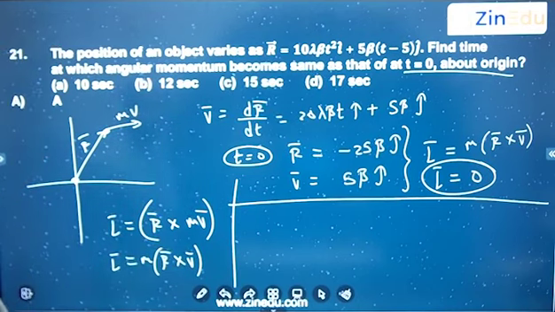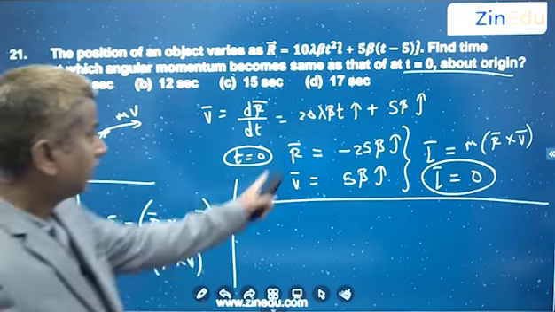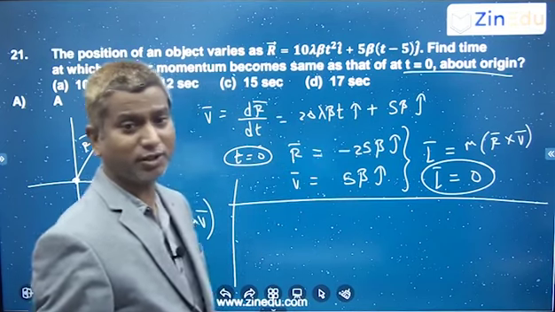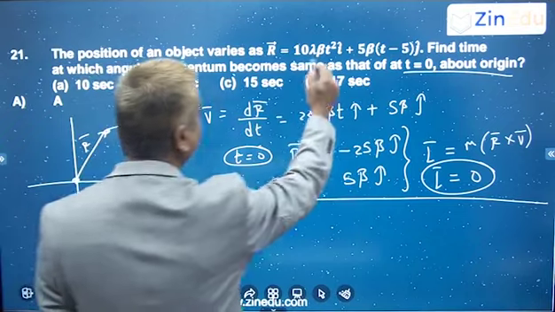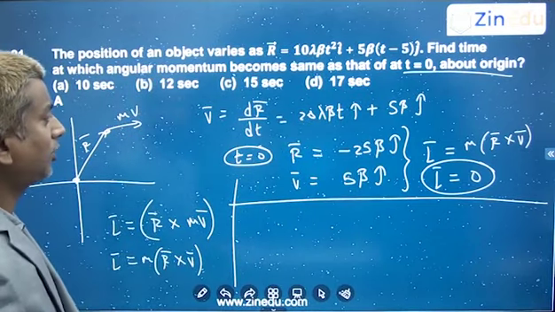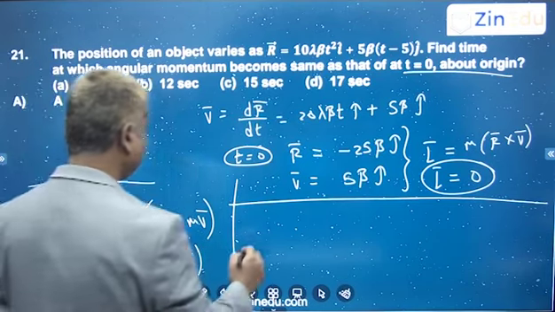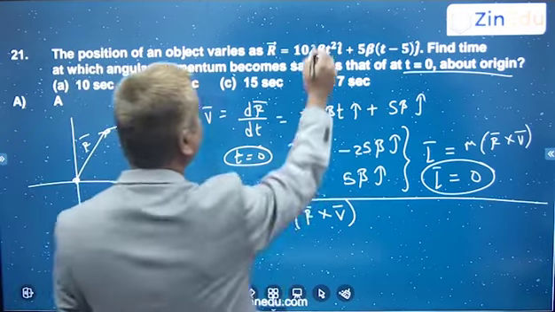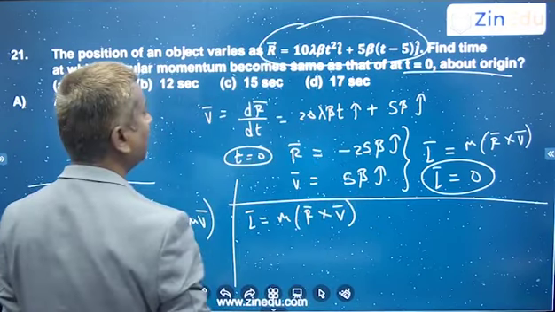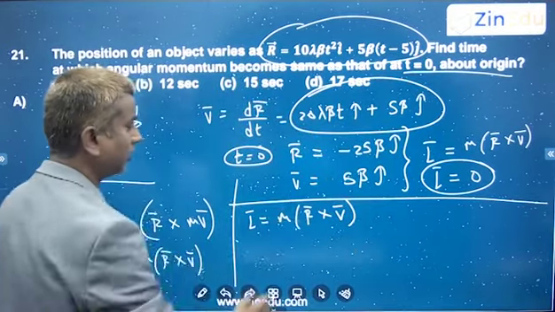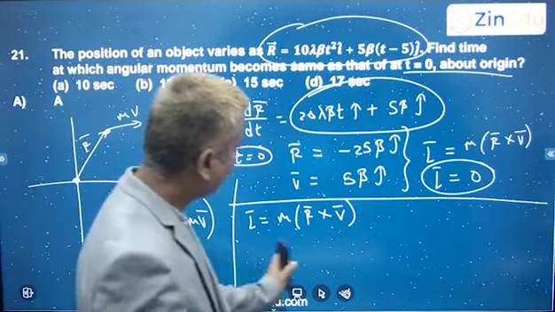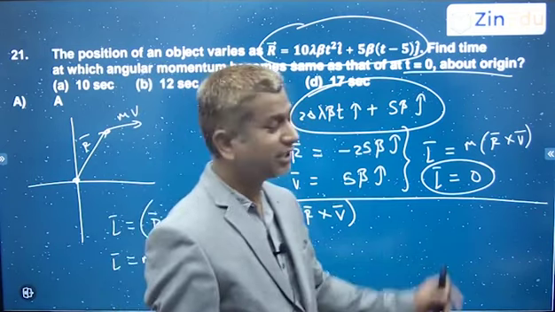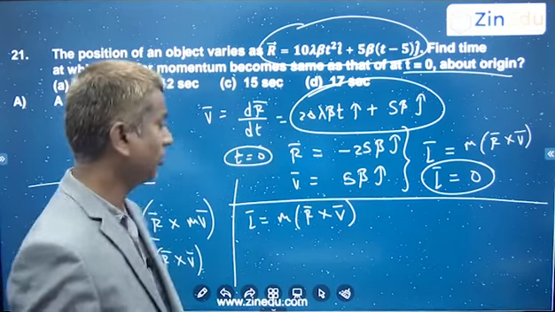Okay, so velocity is in the x direction, it is accelerating, and in the y direction it is constant, right? And r bar is changing like this. So what we can do is write angular momentum is equal to m into r bar cross v bar. Just take r bar as a function of time, and v bar also as a function of time. Do the cross product, you will get it as a function of time, right? Once you have it as a function of time, the i cap and j cap components, individually both you equate to 0, you will get the time.